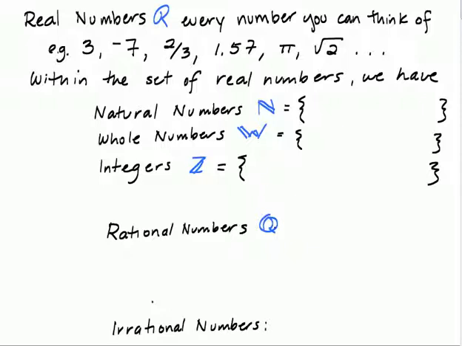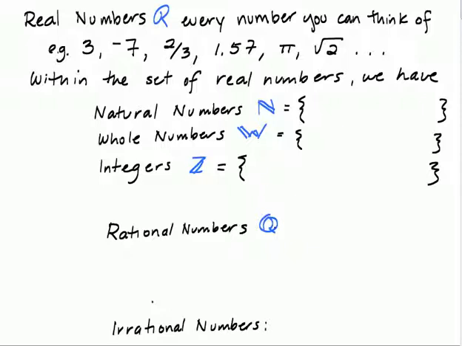A +3, a -7, 2/3, a fraction, 1.57, a decimal, pi, which is a decimal that never repeats and never stops, and the square root of 2, that's likewise, it never repeats itself and it never stops.